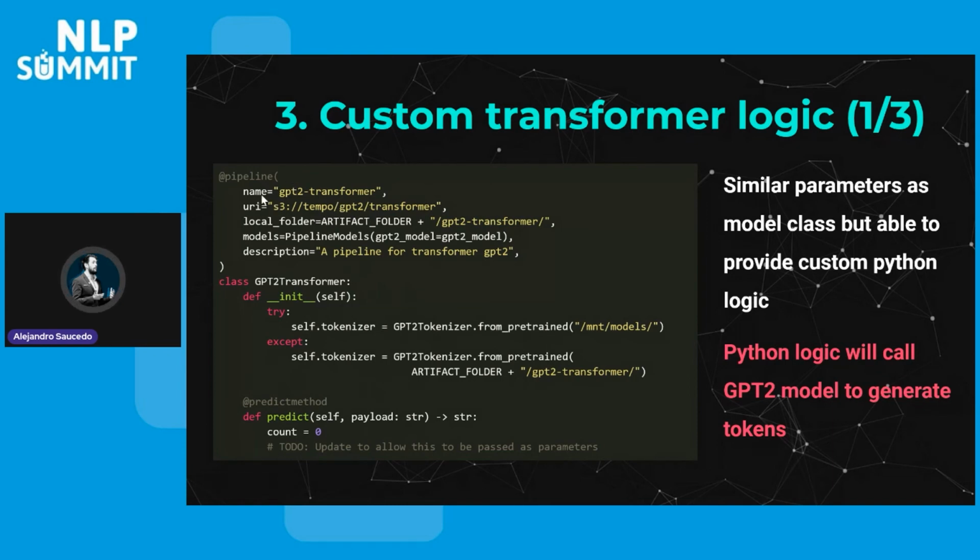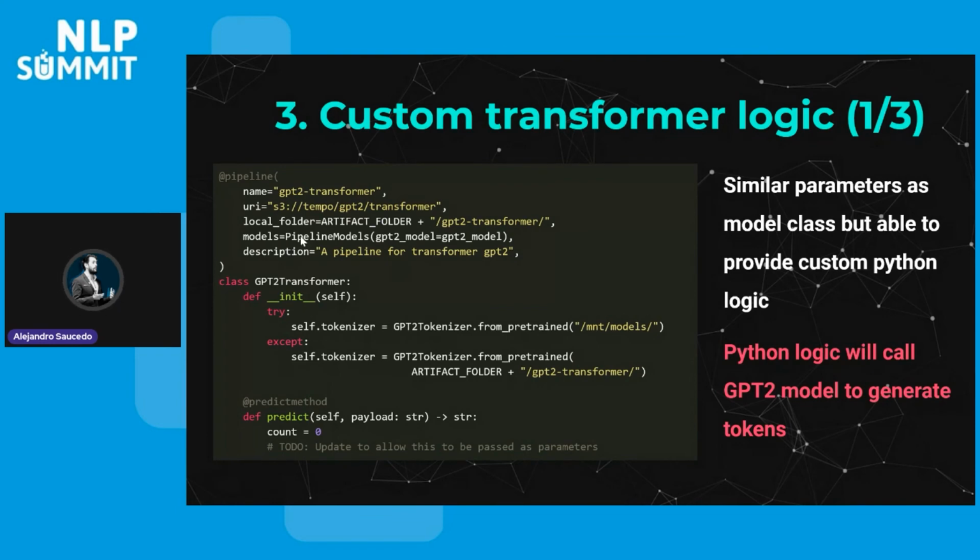So in this case, we define the name for our pipeline, which is GPT-2 transformer. We provide the local path where we want this transformer artifact. In the case of this context, it would be the Hugging Face transformer, as well as this custom logic, right? Because we need to somehow provide this to both Docker and Kubernetes.